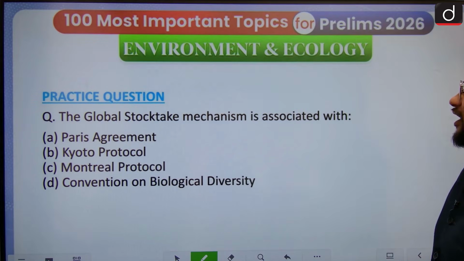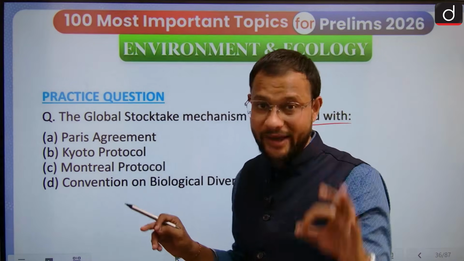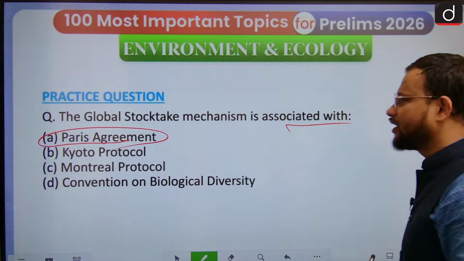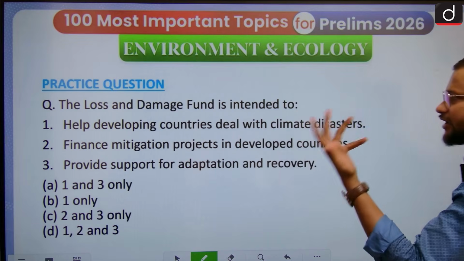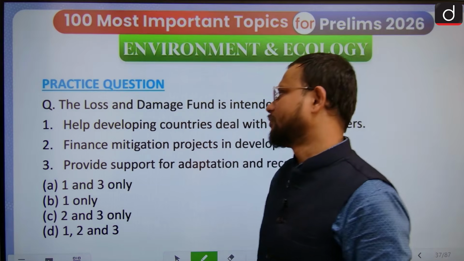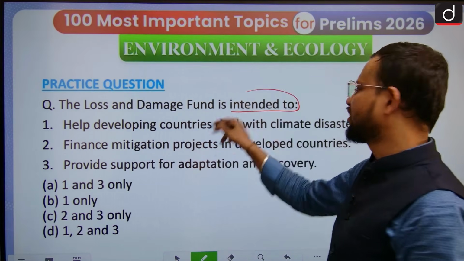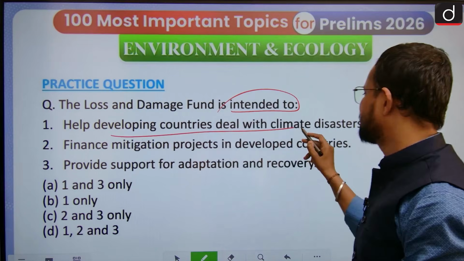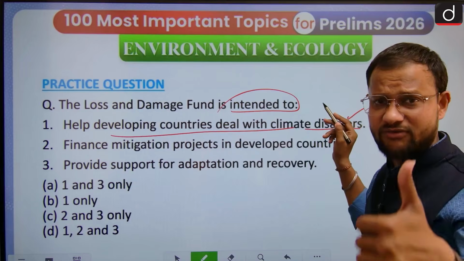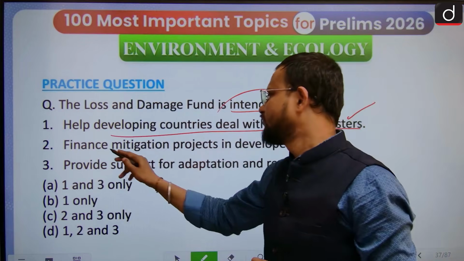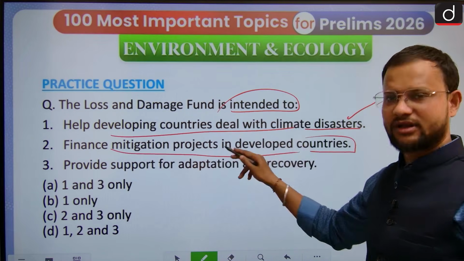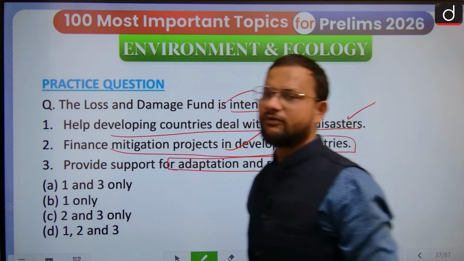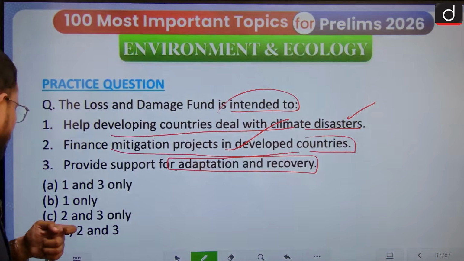Then the global stocktake mechanism is associated with the Paris Agreement itself. A 5-year stocktake needs to be there, and the G20 Summit Global Stocktake New Delhi report had been published. Then the Loss and Damage Fund, in 2022 it was basically, is intended to help developing countries deal with climate disasters, manage with it, and provide support for adaptation and recovery as well.